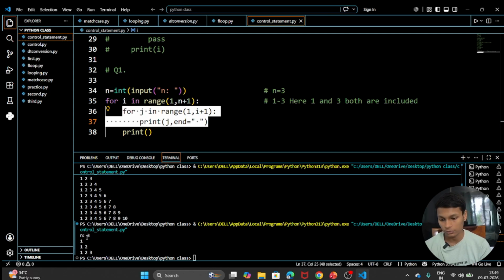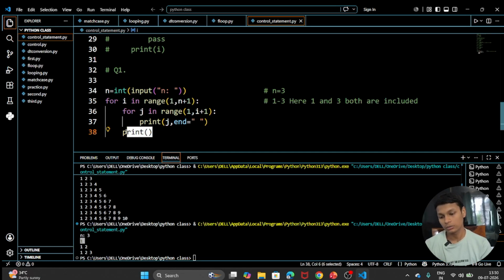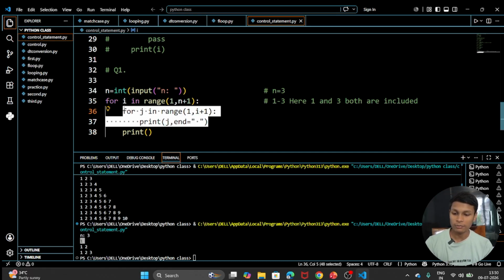A space was also there, although it is not visible here. Only a single time this loop will run. I think you understand this thing.